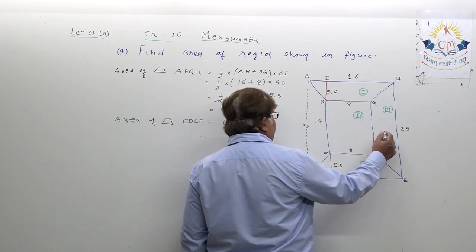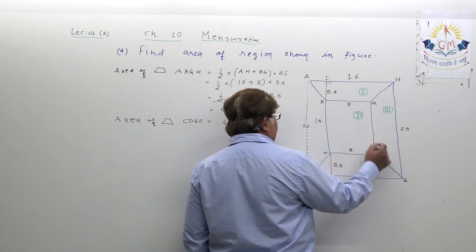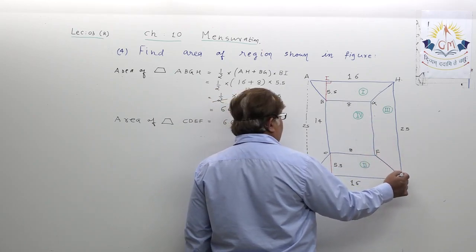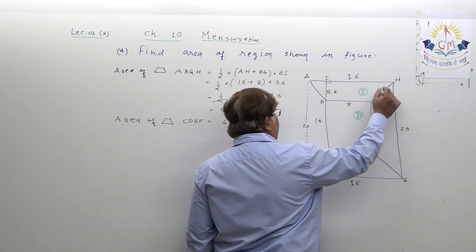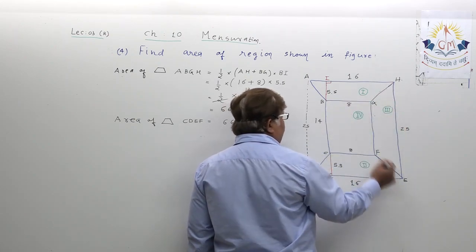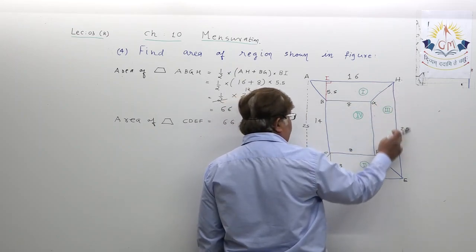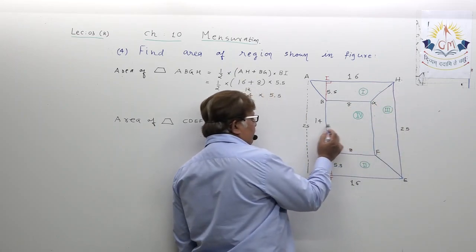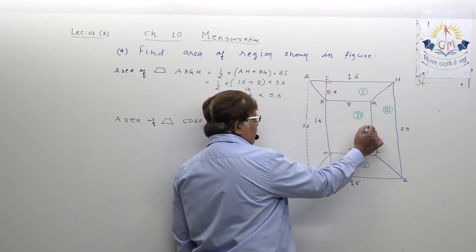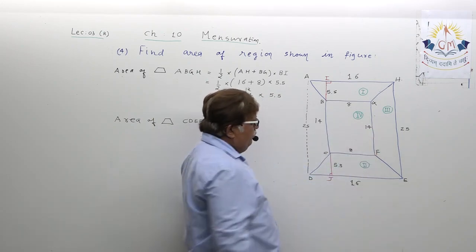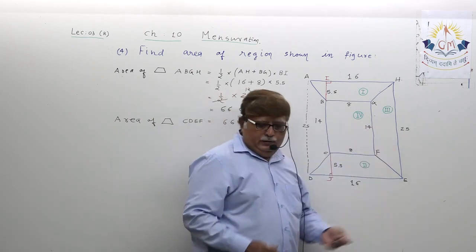If you target this trapezium, which one? F, E, H, G. Understand? Or E, F, G, H, whatever you speak. You already have one parallel side. If you compare this as rectangle, this is 14.